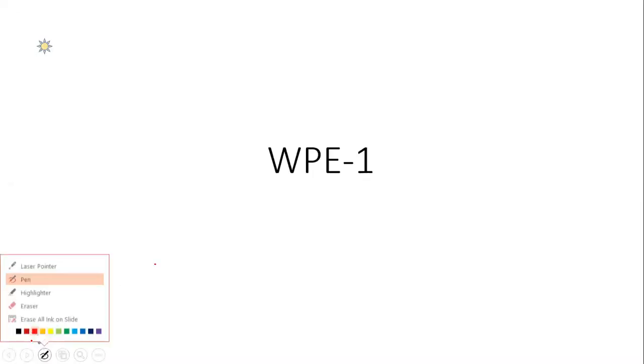So let's get started with the work, power, energy topic. In this particular chapter, one of the most important things is the calculation of work done. A major part of the chapter is understanding work done and how to calculate it. If we understand work done, then our work is done in this chapter.